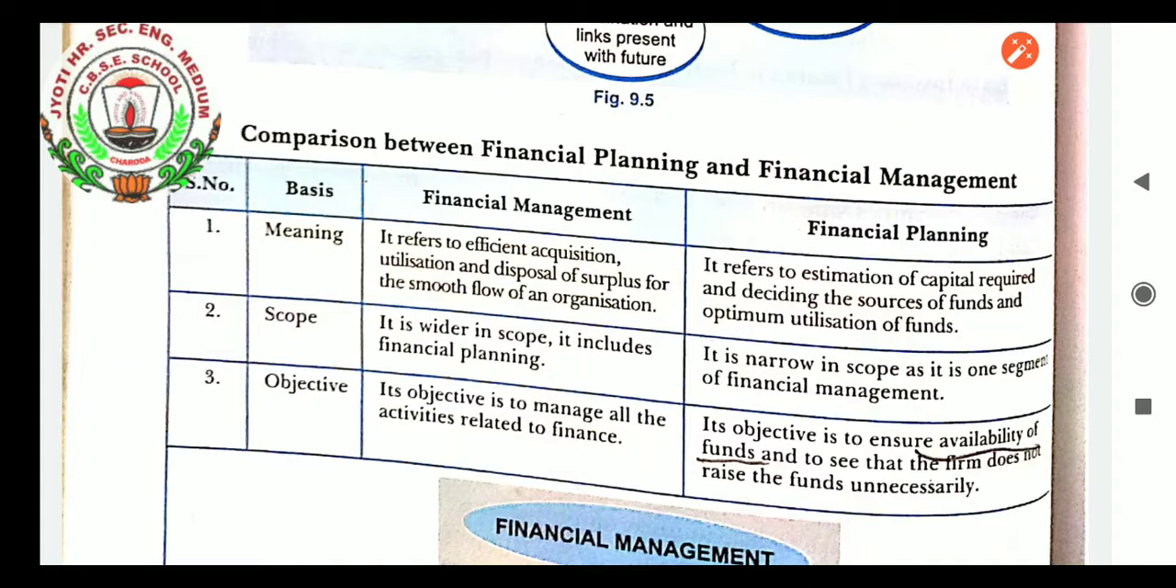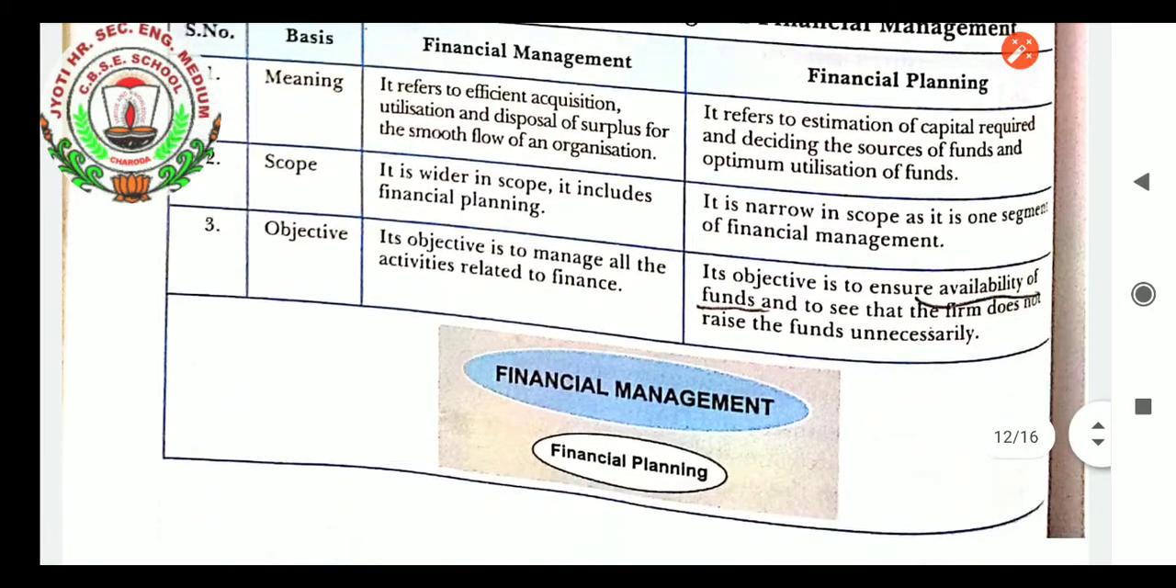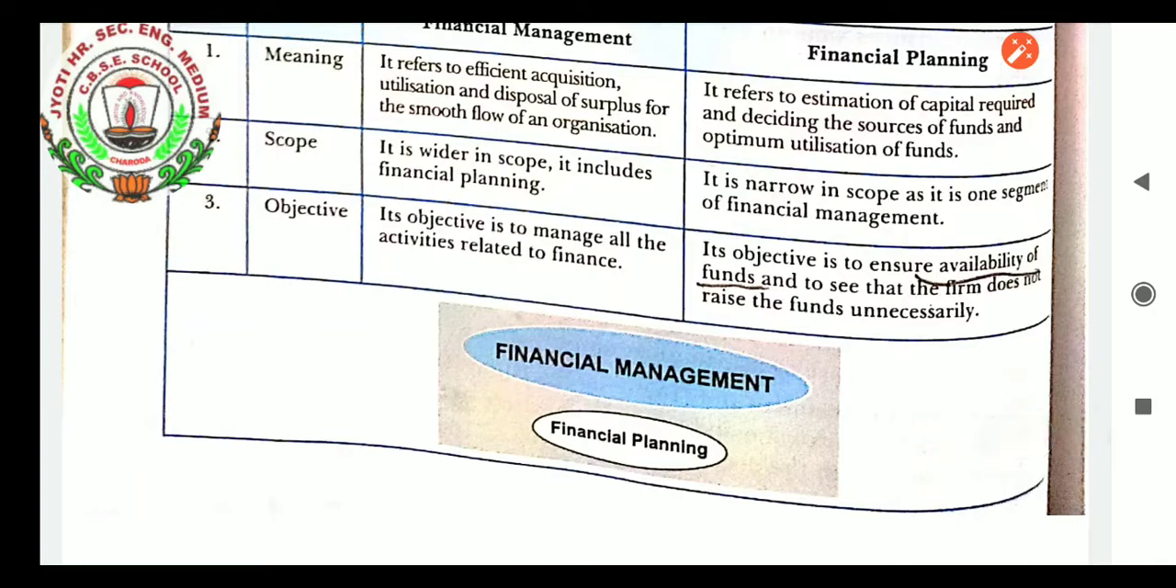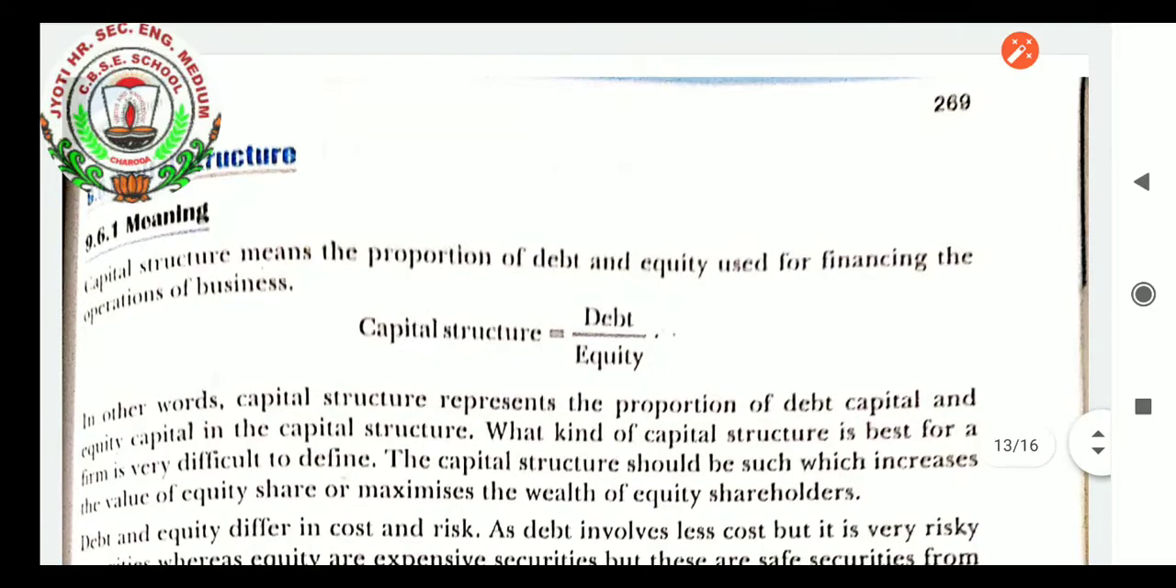A strong financial planning will help the management to do its work. Financial management refers to all the activities which are related to finance, whereas financial planning is only the activity of making a plan for deciding in advance how the finance is to be arranged for the business. Financial management is wider in scope. Financial planning as compared to financial management is narrow in scope. Financial management's objective is to manage all the activities related to finance, whereas financial planning's objective is to ensure availability of funds and to see that the firm does not raise the funds unnecessarily.